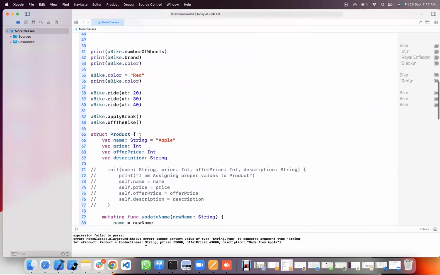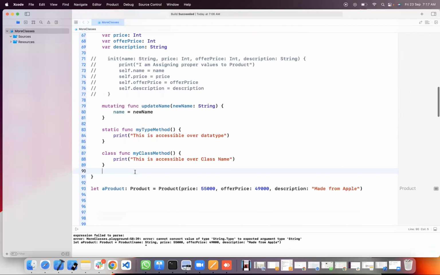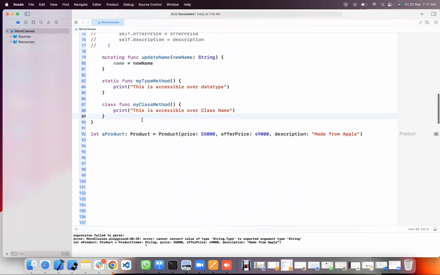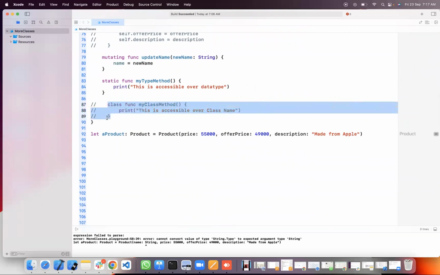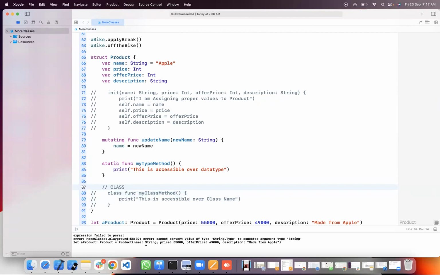Let us write the same thing in structure and see what happens. We have a product structure. I'm just writing that here. See which is allowed, which is not allowed. In case of structures, class methods are not allowed. This is also a type method. In structures, type methods can be declared by using only static. The class keyword is not allowed here in structures.